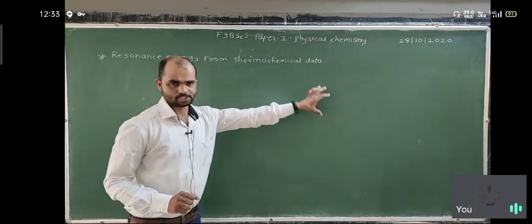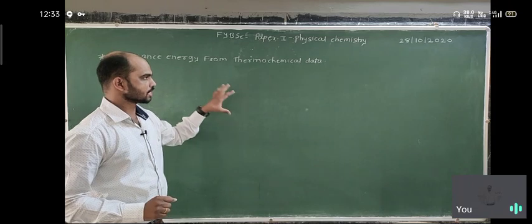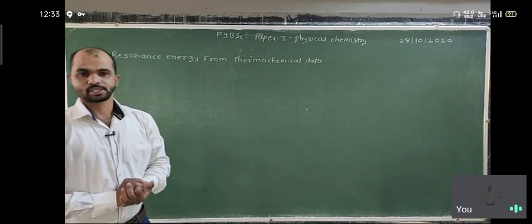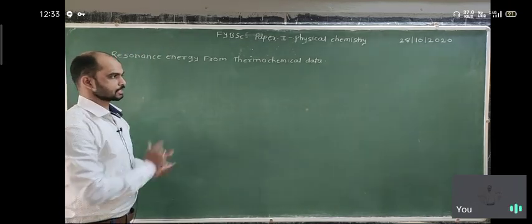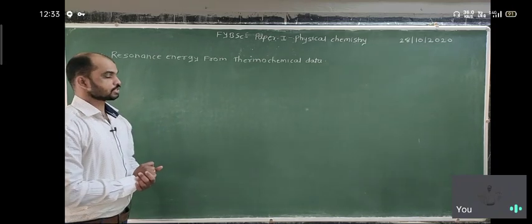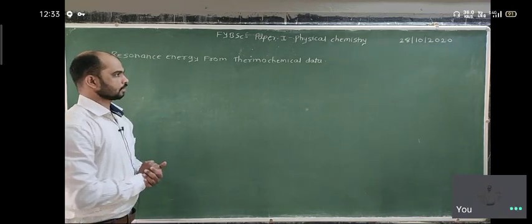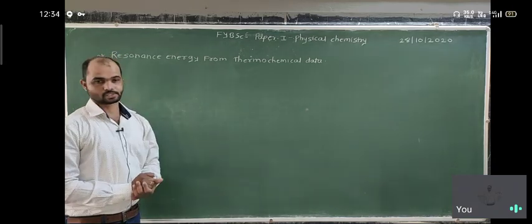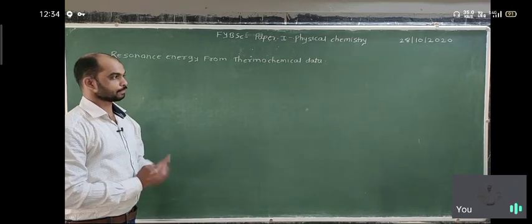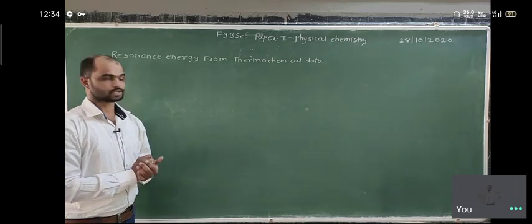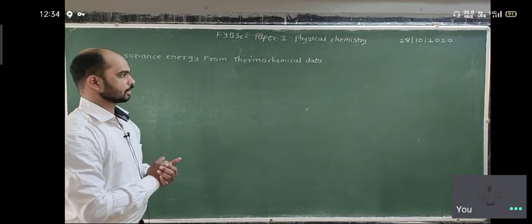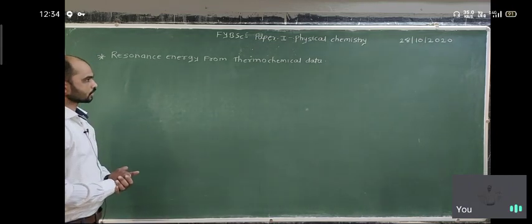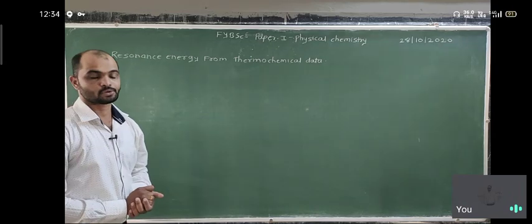Both are thermodynamic energies, both are enthalpies, at a localized bonding state and a delocalized bonding state. But the difference between them is the resonance energy, because of the change in energies between these two states due to resonance existing in a given molecule. You are already familiar with resonance. What is resonance and how does it apply in different kinds of molecules? You already studied in organic chemistry the resonance effect. Resonance energy makes a molecule more stable.